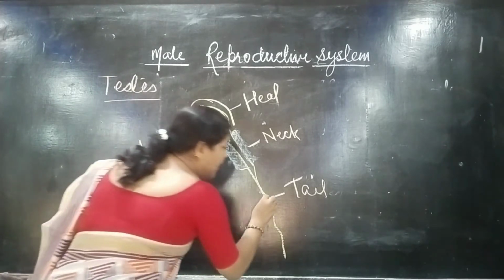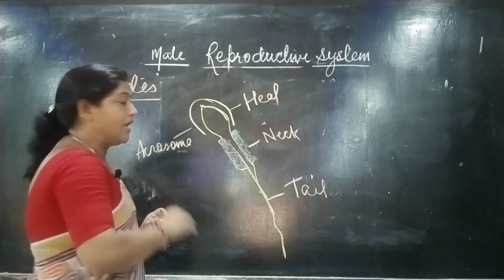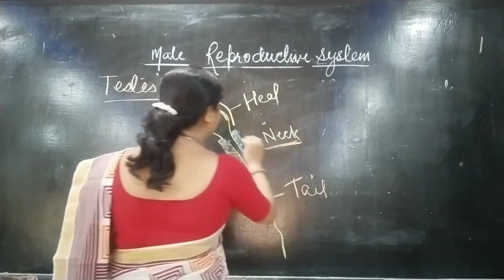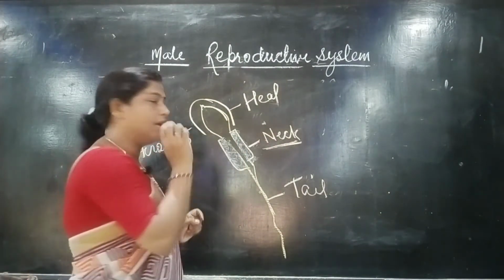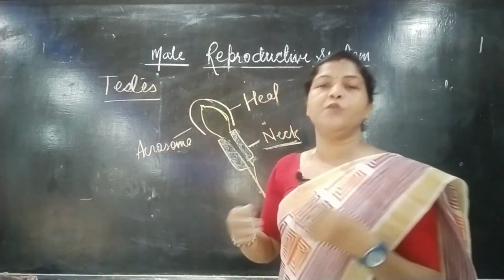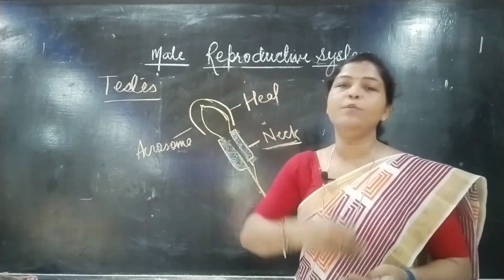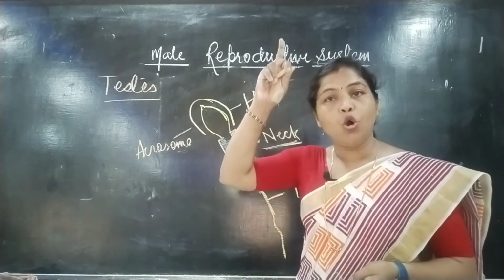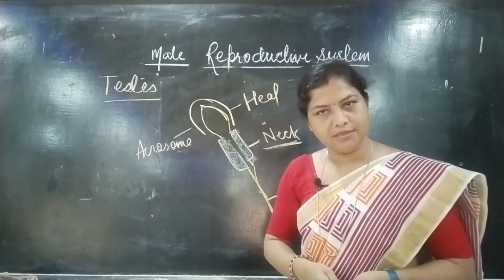And the tail is responsible for the movement. This neck has mitochondria. Mitochondria are found in the neck region, which continuously provide lots of energy to the sperm for fast movement towards the female reproductive part, and to go up to the fallopian tube for the process of fertilization.